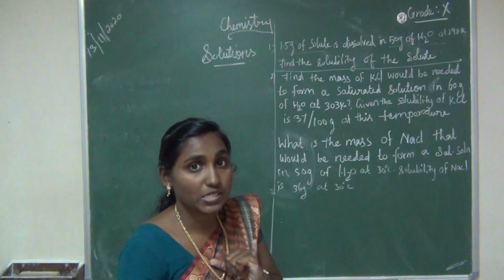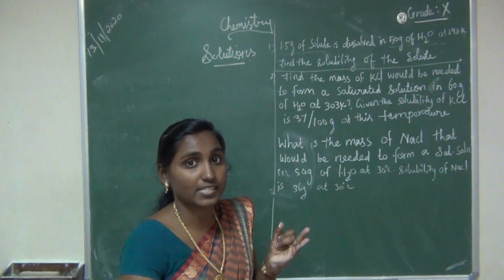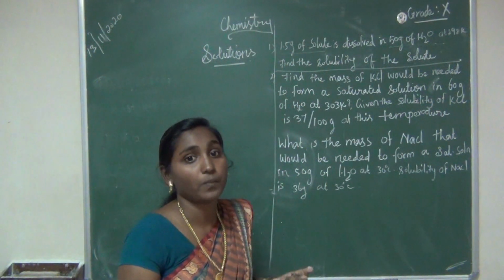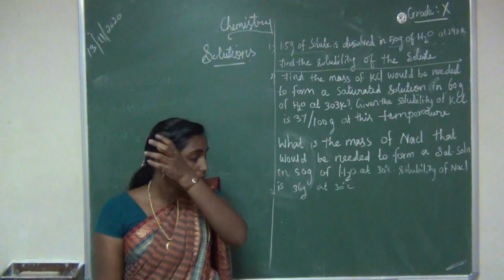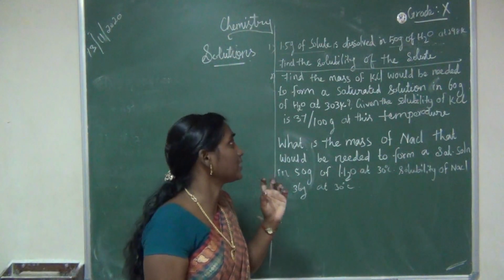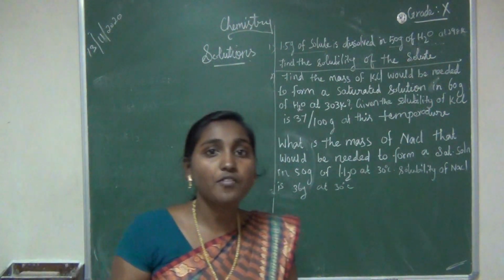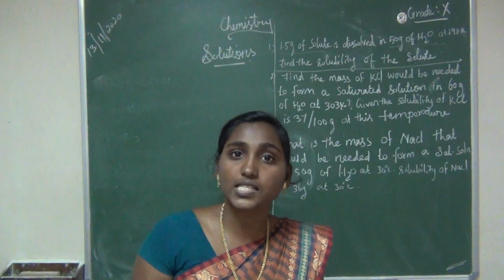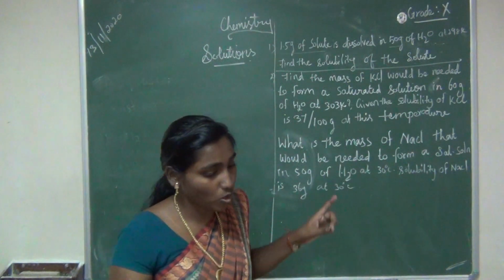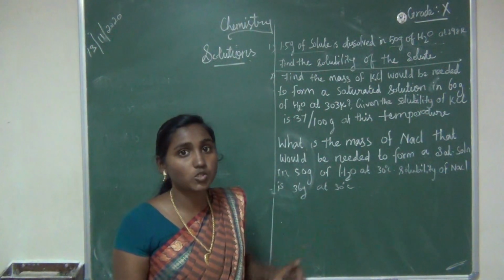So the mass percentage formula and the volume percentage formula we studied in the last class, right? Before that we studied the solubility formula. So what is the solubility formula? Solubility is equal to mass of solute divided by mass of solvent, into 100. Don't confuse them.